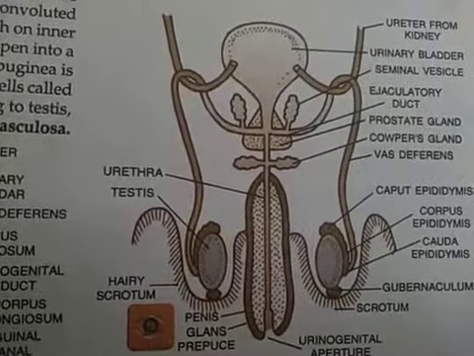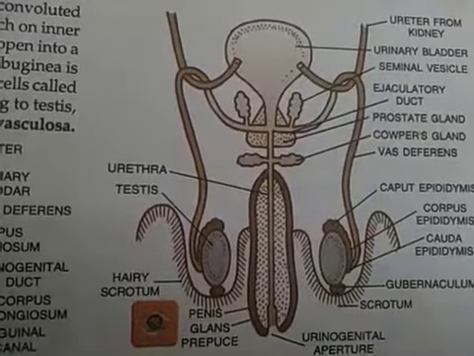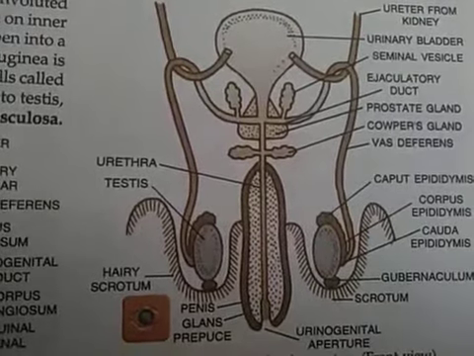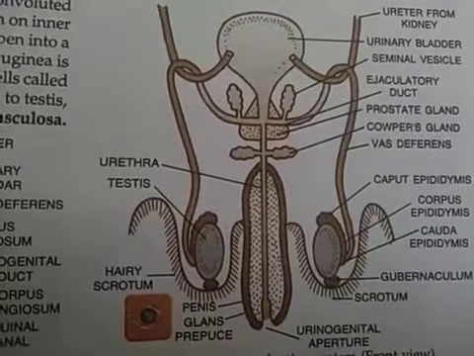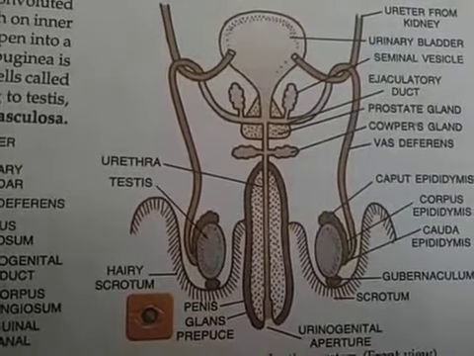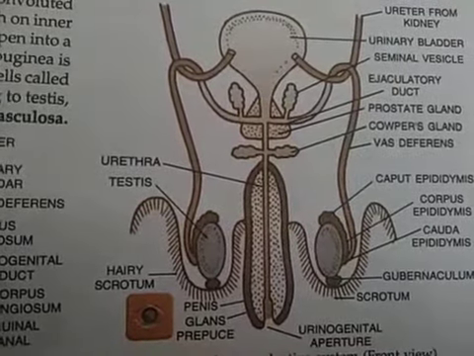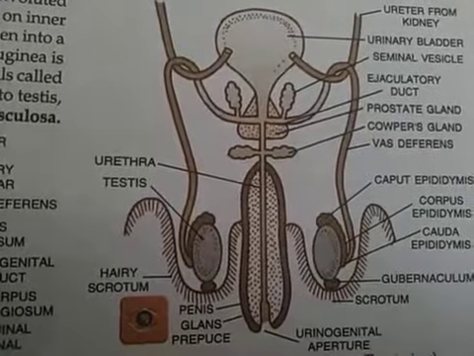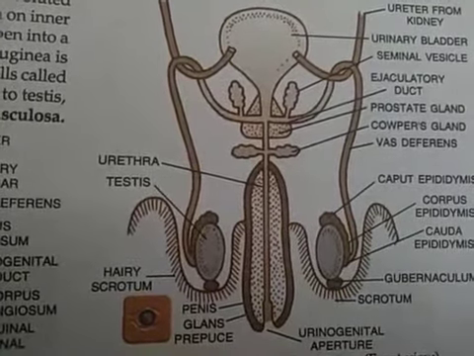Okay, next part that is present just above the testes is the epididymis. Epididymis is the storehouse for the sperm. It stores all those sperms which are produced by the primary sex organ known as testis. Epididymis has three parts. First one or the upper one is caput epididymis.